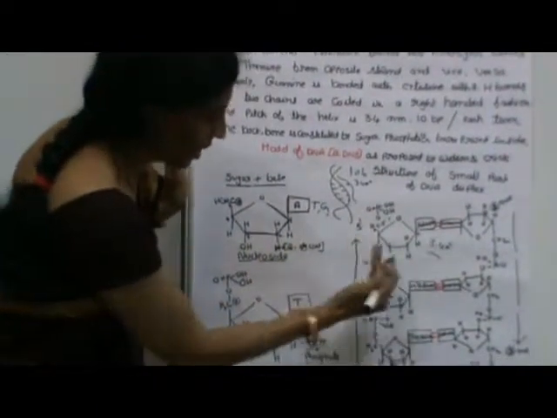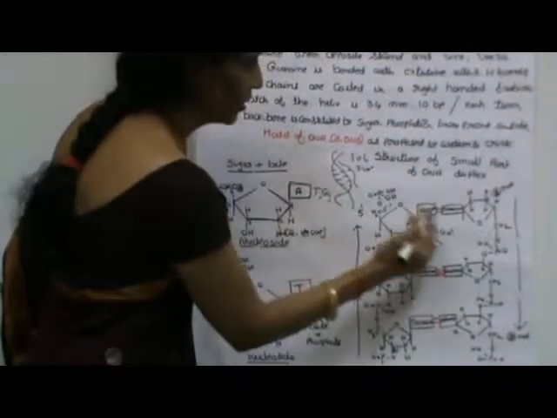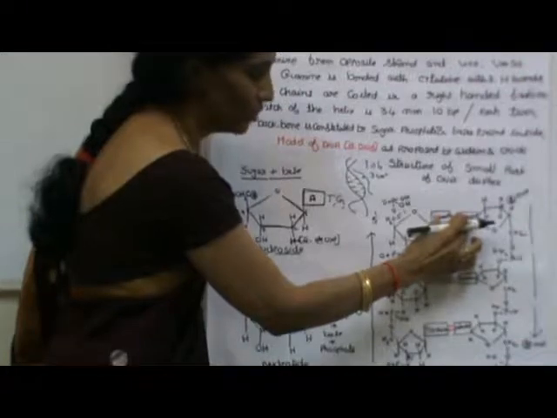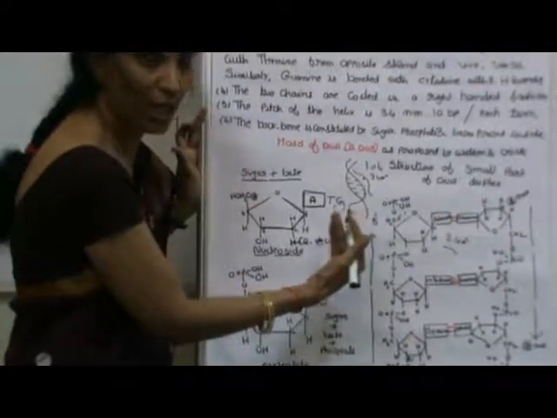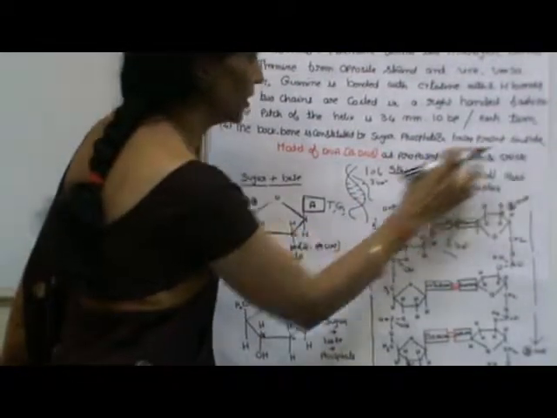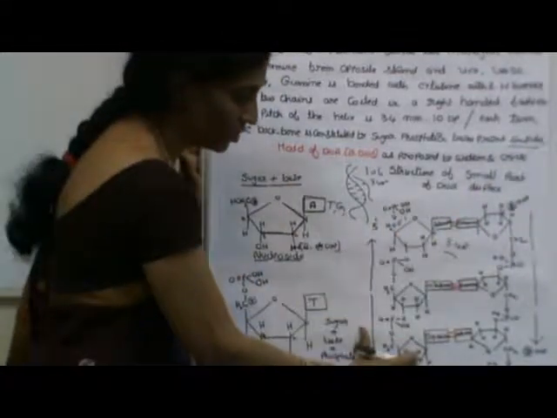So the backbone of the chain is sugar phosphate, whereas inside it is formed by base pairs of nitrogenous bases. Nitrogenous bases are inwards, whereas sugar phosphate is facing outside. The backbone is called sugar phosphate and bases project inside. This is the basic structure of DNA.